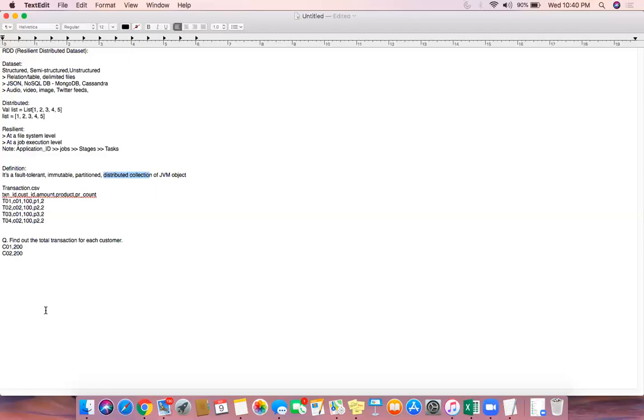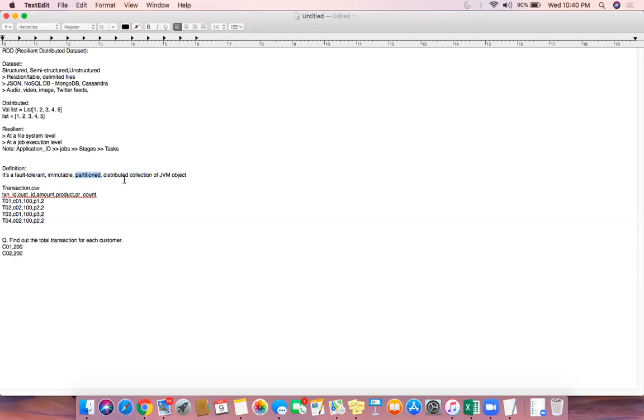That's why all the data you read is called JVM compliant objects, because in the backend JVMs are running your code. All the code you have written is executed there, and all the data sets you read from different systems are objects which are JVM compliant. That's why we say a distributed collection of JVM objects. Fault tolerant we have discussed, partitioned we discussed.